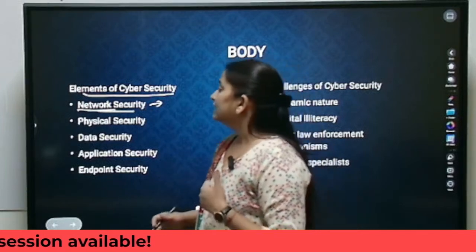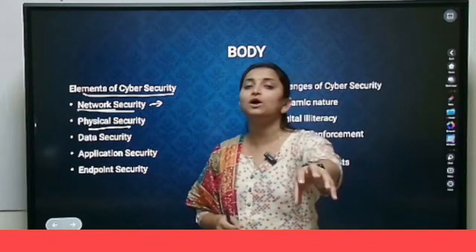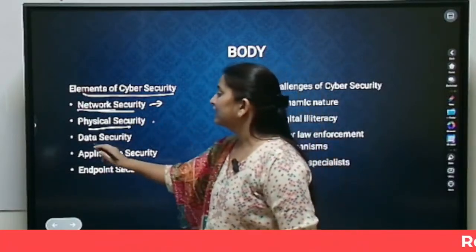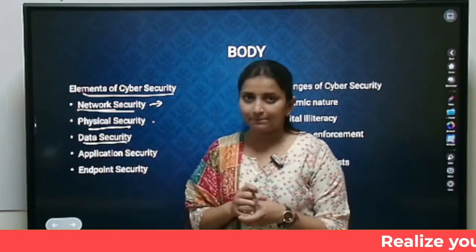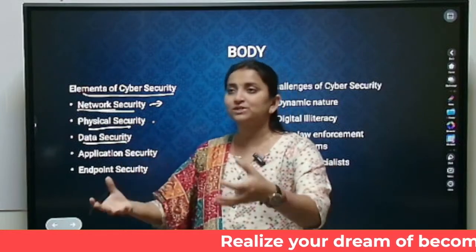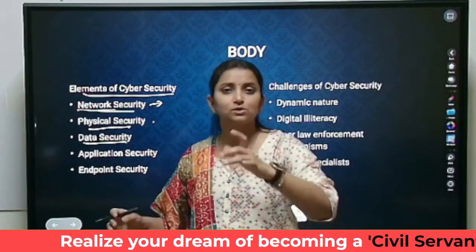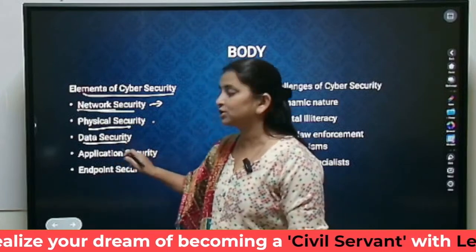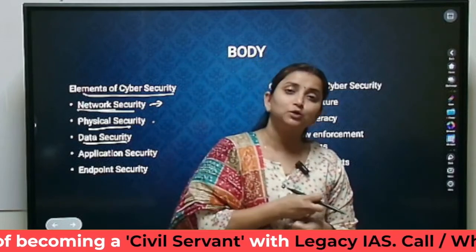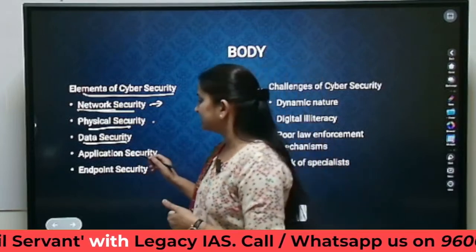The second one is physical security. In physical security, people should not directly access data from a machine. Data security refers only to the data part. Physical security can refer to the machine itself, the server itself, data also, network also, buses also, cables also. But in data security, we are talking only with respect to data. So digitally, nobody should be able to access data which they are not allowed to access. That is data security.